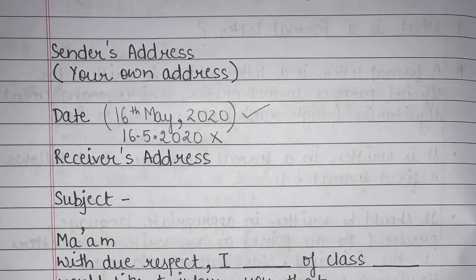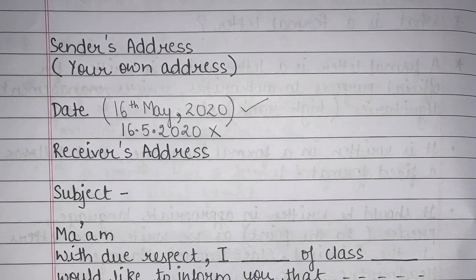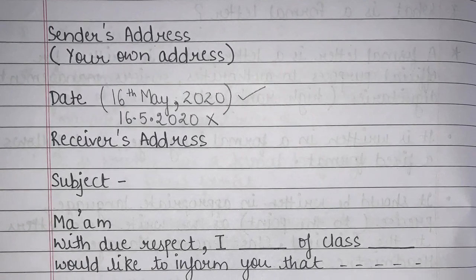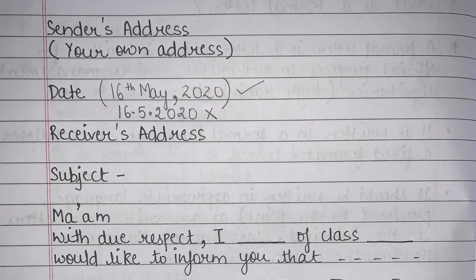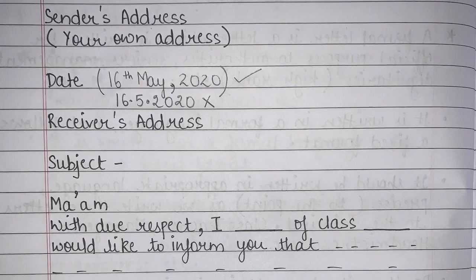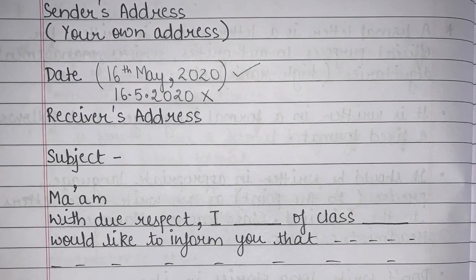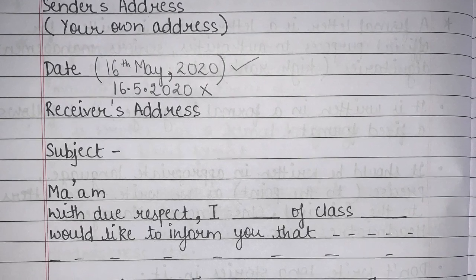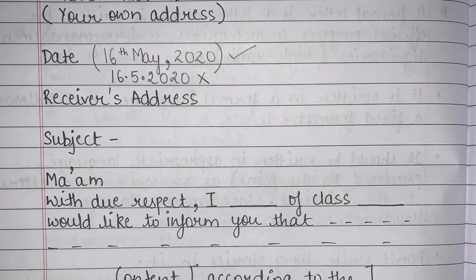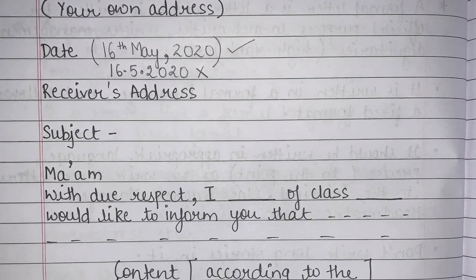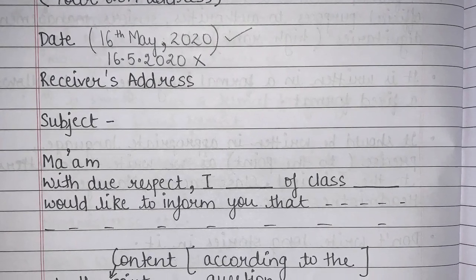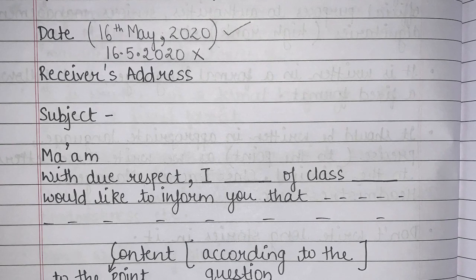For how many days you won't be able to come, what the reason is, when you will come, what the doctor has advised. The school should also have the record that if you're getting absent for a few days, it should be submitted in a written document. This document is very important to understand why you are not coming to school. That is why we write a leave application whenever we want to inform our class teacher or principal that we won't be able to attend school, or we will be absent, or we were absent.